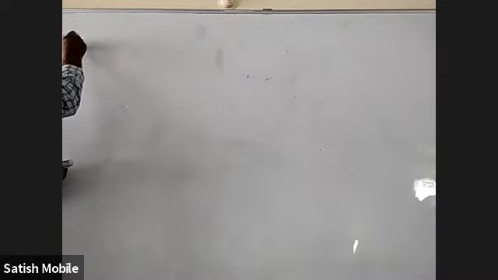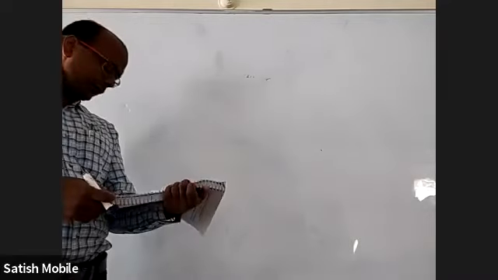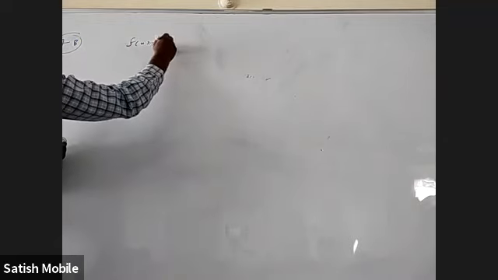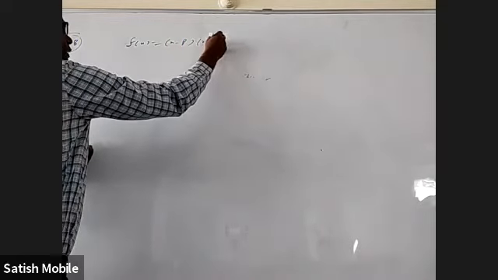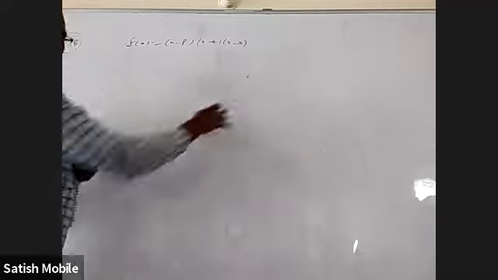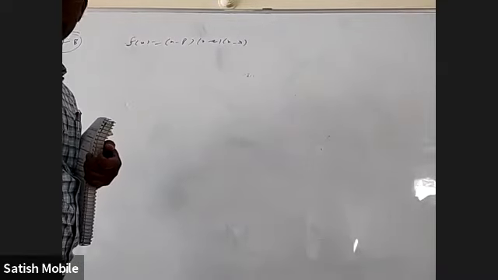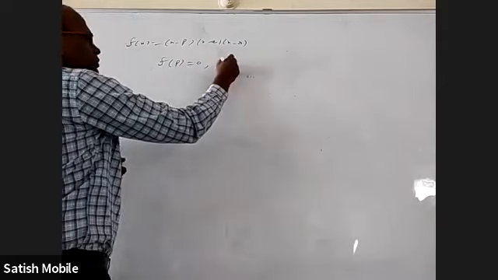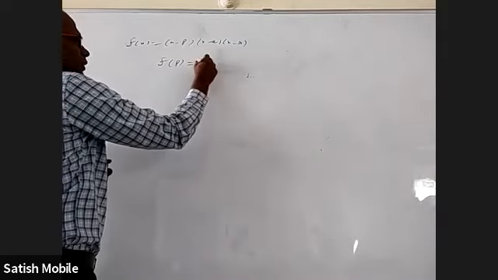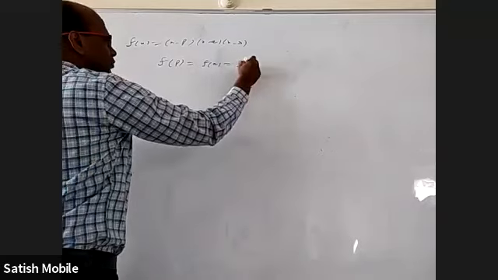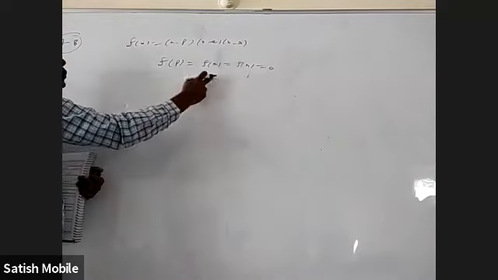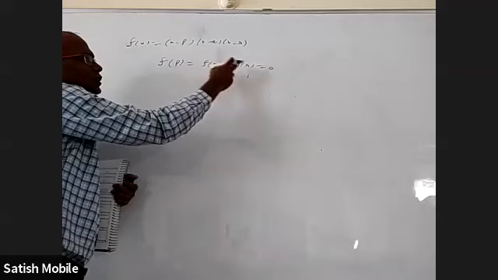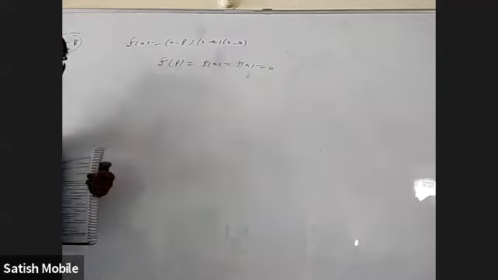Okay, 48. They gave it as an application of Rolle's theorem, but we can do without that also. In 48, f of x equal to x minus p into x minus q into x minus r. We can easily notice here that f of p is 0, f of q is 0, f of r is 0, so f of p equals f of q equals f of r. Because these are equal, between p and q the derivative will have a solution. Because these two are equal, the derivative will have a solution between q and r.